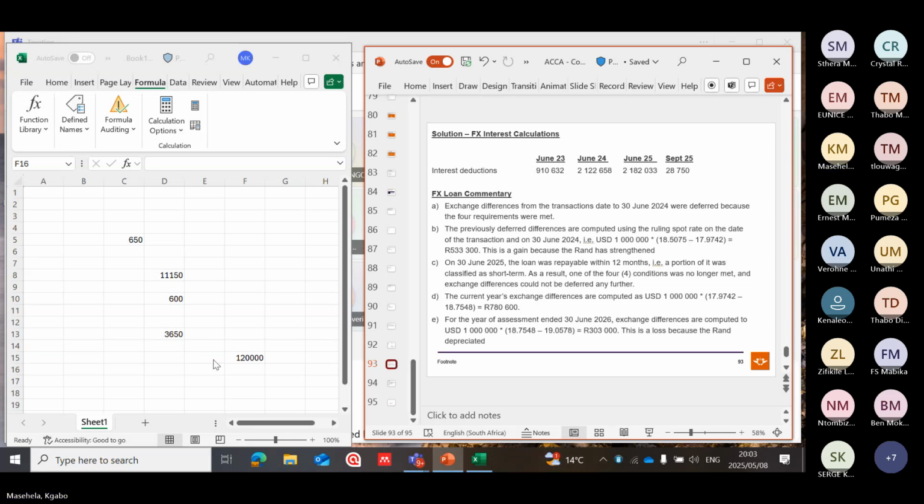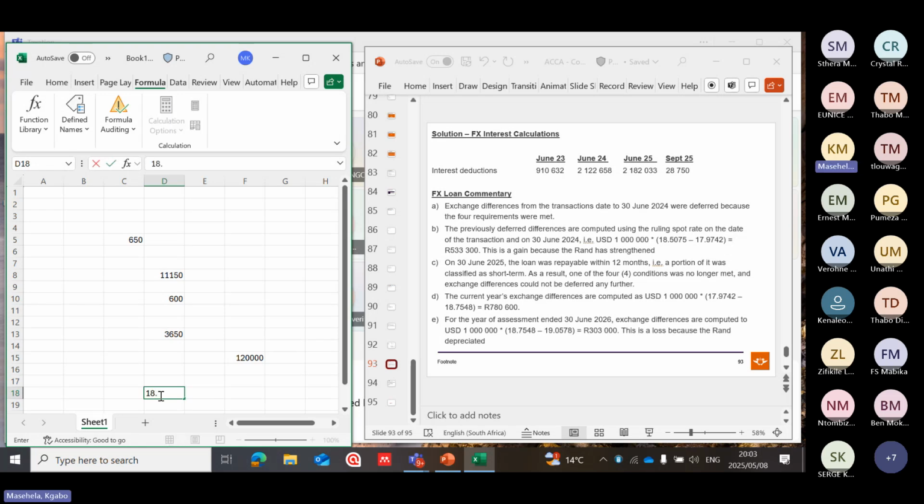Let's see. $18.505,075 minus 17.9742, brackets.